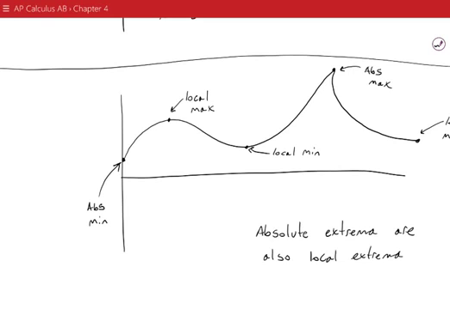So if the book asks you to list local extrema, they want everything. If they want you to list just the absolute extrema, you should just list the absolute. So we can think of absolute as being a subset of the local or relative extrema.